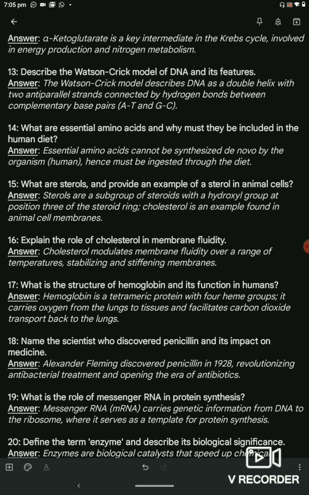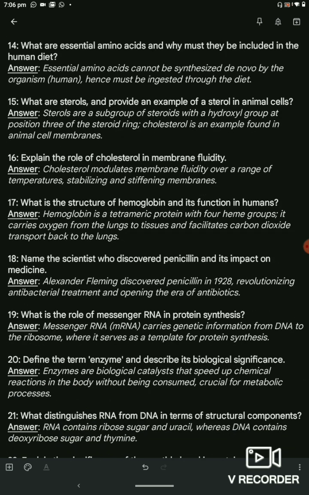Question 17. What is the structure of hemoglobin and its function in humans? Answer. Hemoglobin is a tetrameric protein with 4 heme groups. It carries oxygen from the lungs to tissue and facilitates carbon dioxide transport back to the lungs.